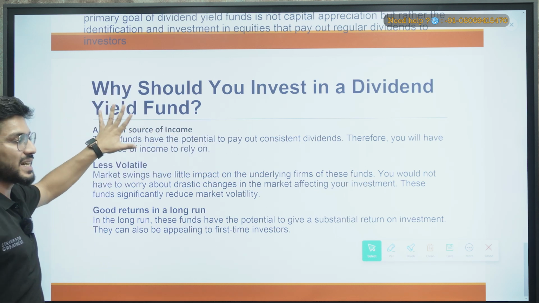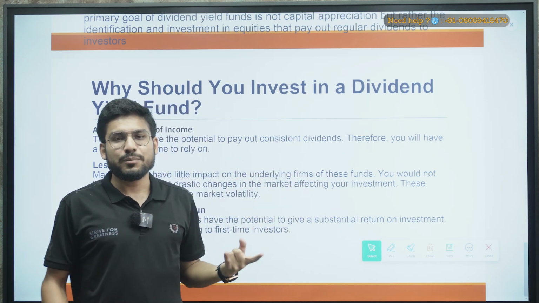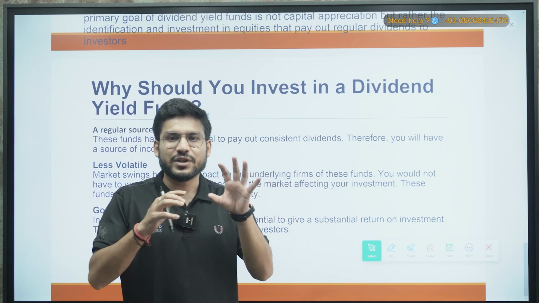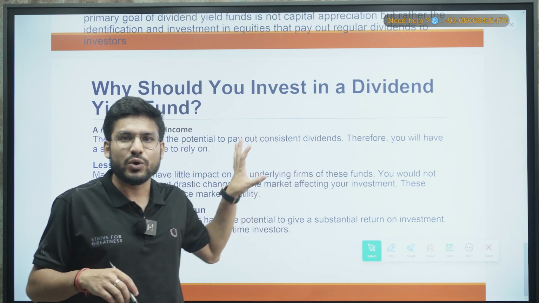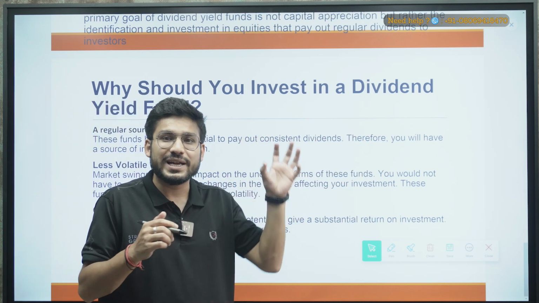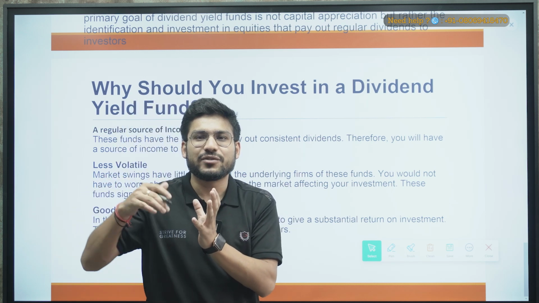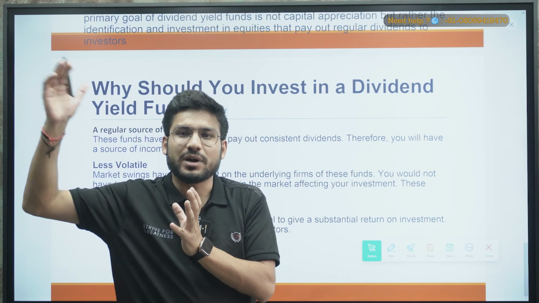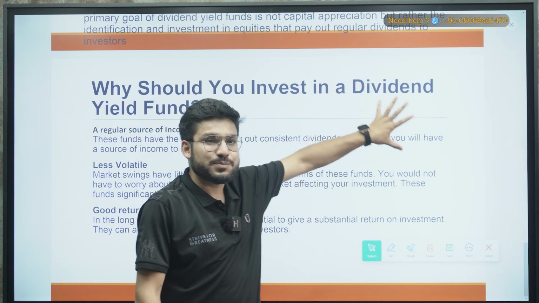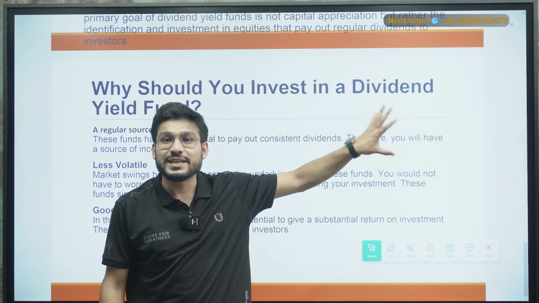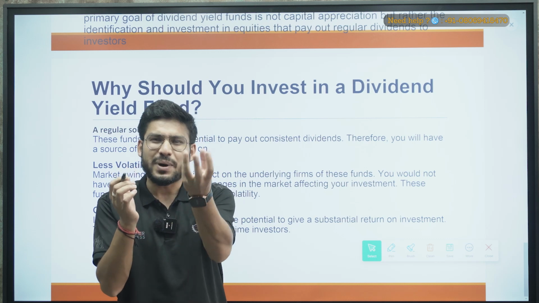First, this is a regular source of income, as I have told you. Even if the company provides you the dividend, or in case you are going with a company that reinvests this dividend, your capital will increase and it will give you much profit after some years. But if a company is providing you a dividend, it means it is not providing all the profit to the shareholders, but a part of the profit.